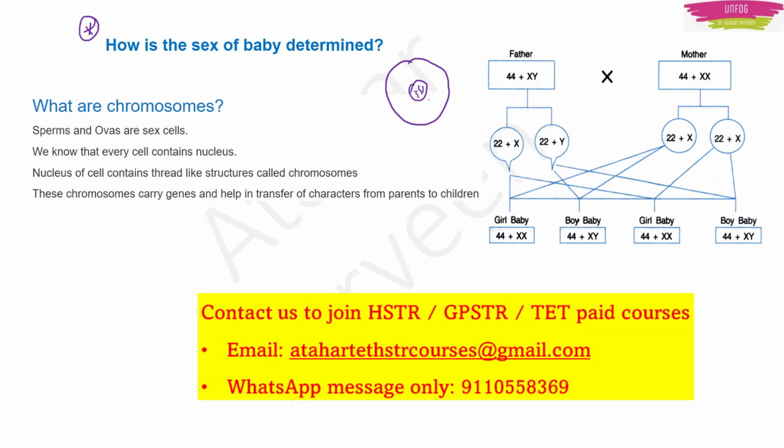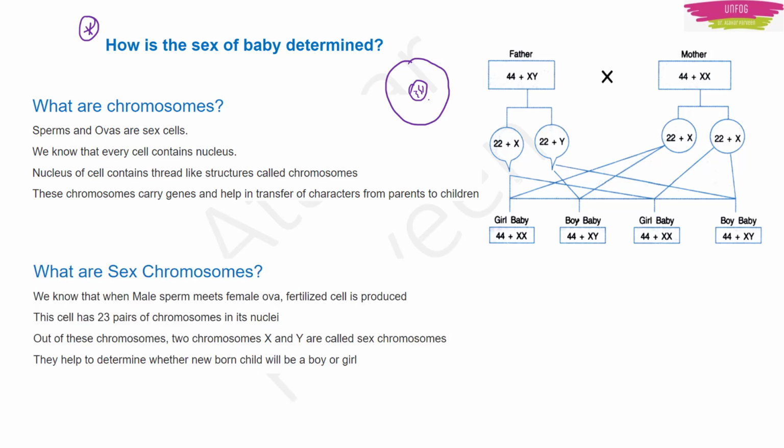Now here actually there are 23 pairs of chromosomes in the nucleus. 23 pairs. Pairs means, see, a pair of socks means there are 2 socks. Like that only, a pair of chromosomes.